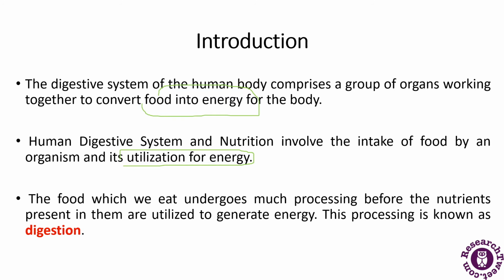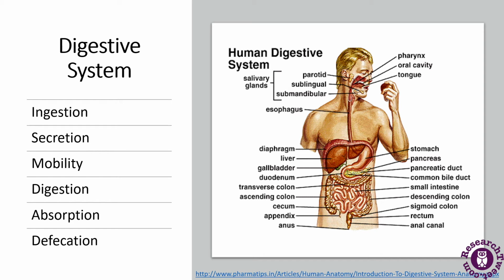Now we will discuss that the digestive system involves 6 basic digestive processes. This is a diagram representing the digestive system and the various organs involved in it, with all the labelings. There are 6 digestive processes: ingestion, secretion, motility, digestion, absorption and defecation.